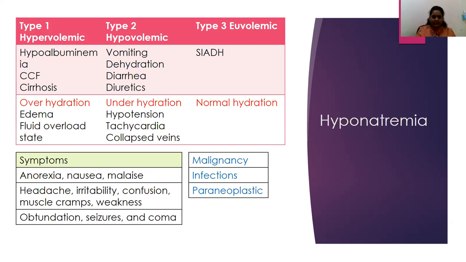So the management, if you see the type 1 hypervolemic, where there is hypoalbuminemia, CCF or cirrhosis, it is mainly due to a fluid overload state. In a hypovolemic, it will be hypotension, tachycardia, collapsed veins, and underhydration. In a euvolemic status is when SIADH presents. There will be a normal hydration status. The risk factors here are malignancy, infection, or paraneoplastic. Symptoms would be very similar to metabolic encephalopathy symptoms, like headache, irritability. There will be stupor, weakness. There will be muscle cramps in some patients, even leading to seizures and coma.